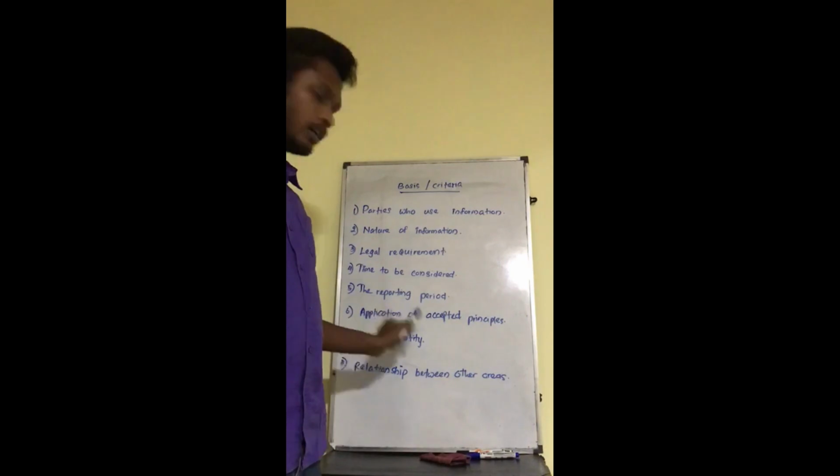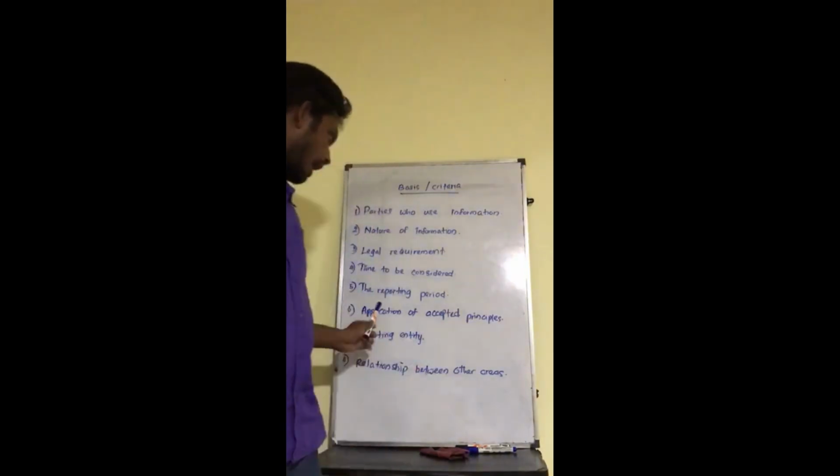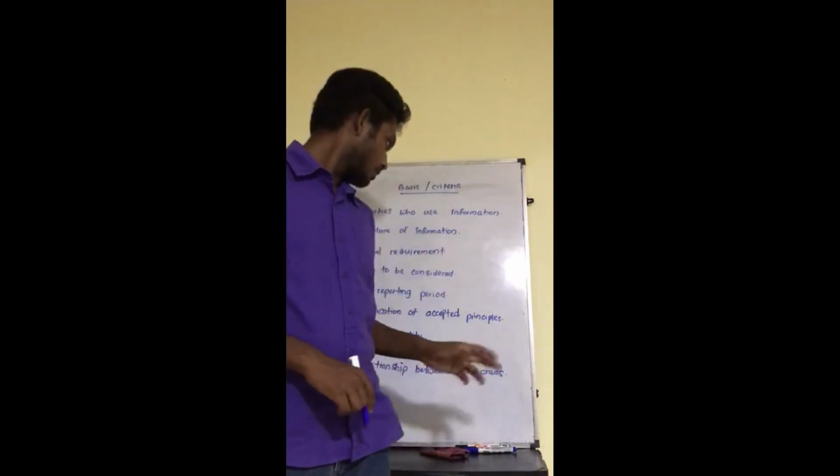And the fifth one, the reporting period. When it comes to financial accounting, we prepare financial statements for a financial year. That financial period may be 1 year, a quarter, 6 months, or monthly. But when it comes to management accounting, there's no such period. That's based on the management requirement. It may be on a project, or a specific business activity, or a future project that the company is going to undertake. Likewise.